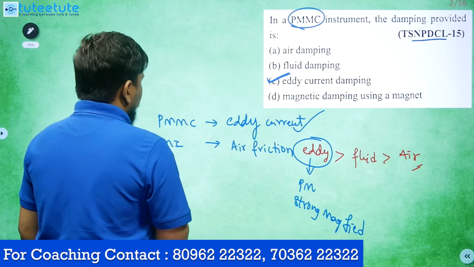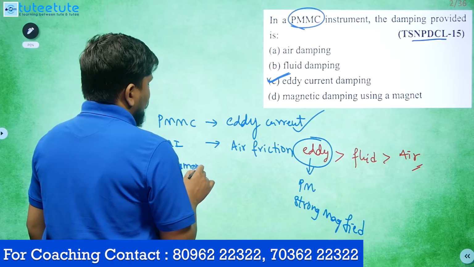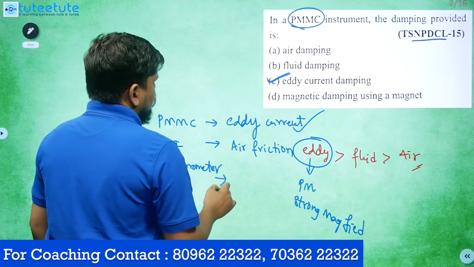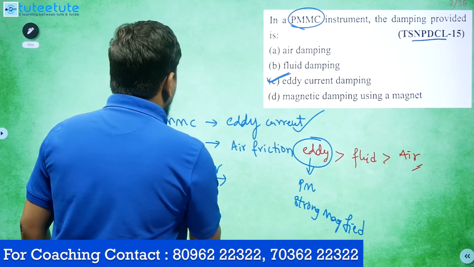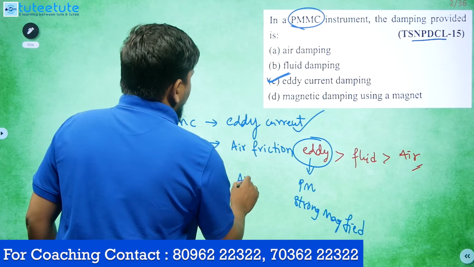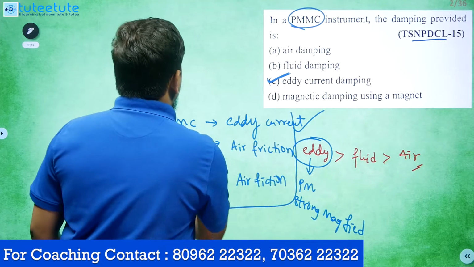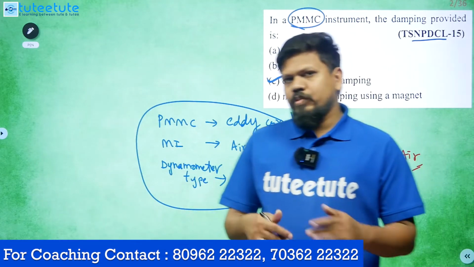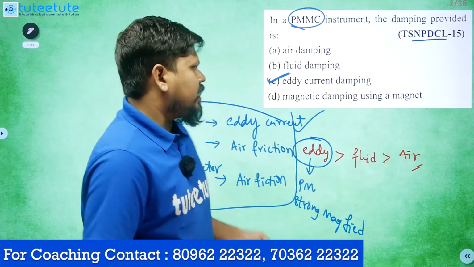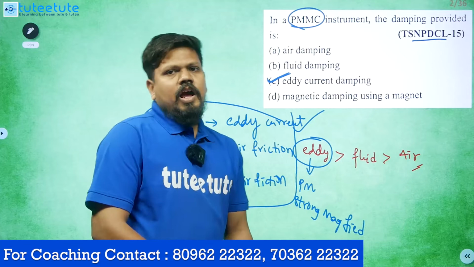Next is the dynamometer type of instrument. In dynamometer type instruments we will be using the air friction damping mechanism only. So these three we have to remember. Very important, these three, as they have asked these questions many times. That's why I have given them. Anyway, directly for this question, the answer is the eddy current damping mechanism.